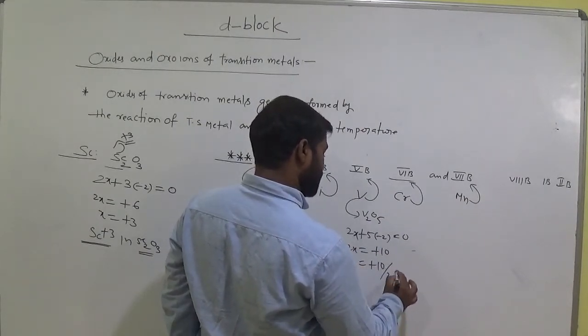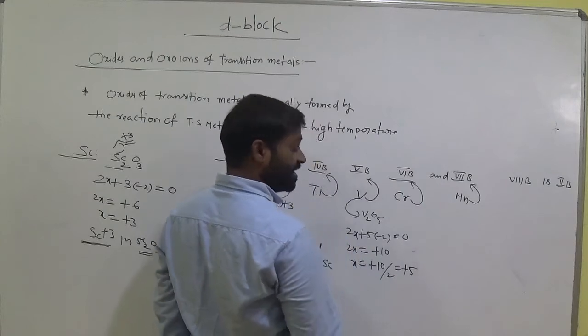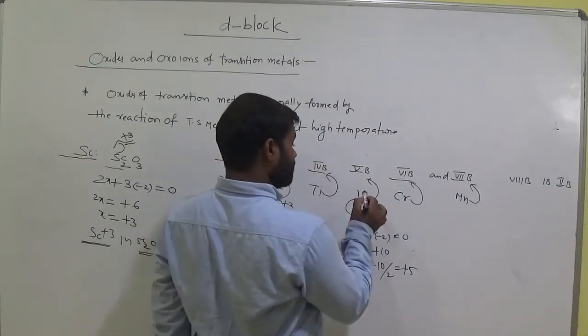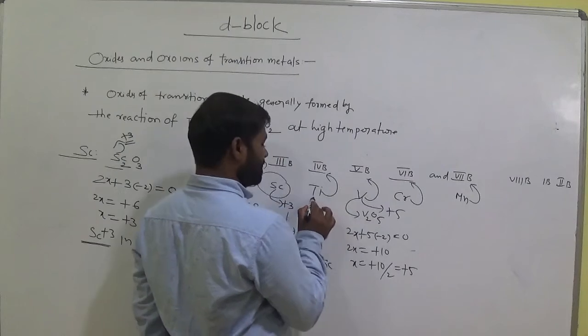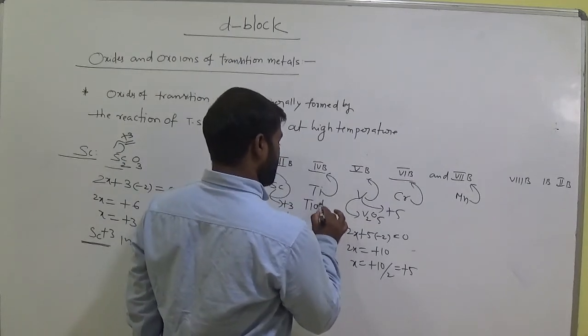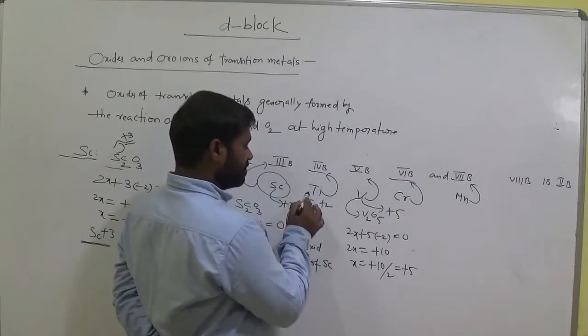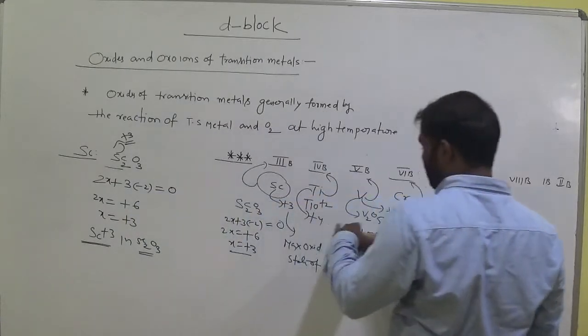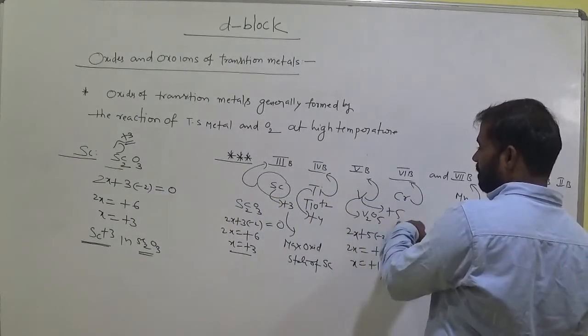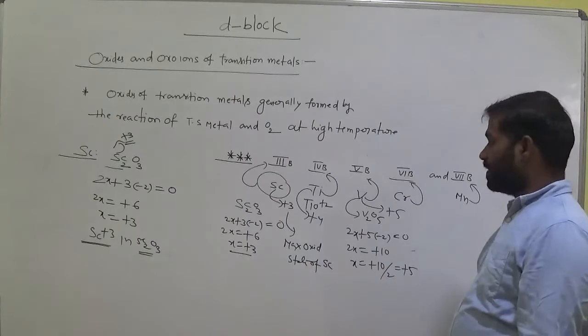Plus 10 by 2, that equals plus 5. What is the maximum oxidation state of the fifth group here? That is plus 5. What is the maximum oxidation state of titanium? Plus 4. Maximum oxidation state of vanadium? Plus 5. Scandium, maximum oxidation state plus 3.